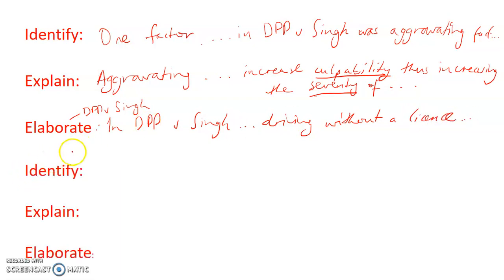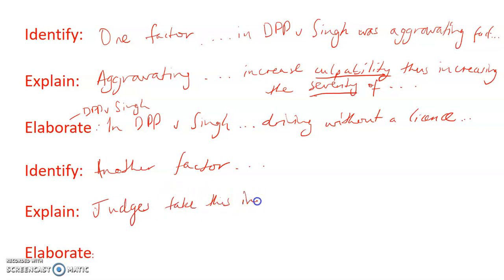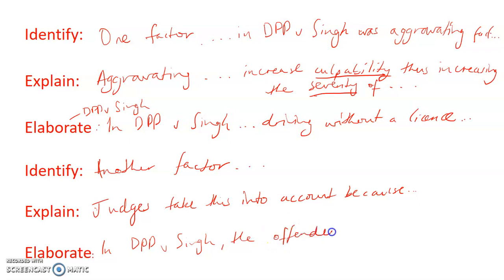Okay, and we go through and do the same thing. Another factor is the guilty plea. Judges take into account the guilty plea because it saves the court's time and it shows remorse. In DPP and Singh, the offender pled guilty. So when we're talking about sentencing, we're saying the offender because they've already been found guilty.